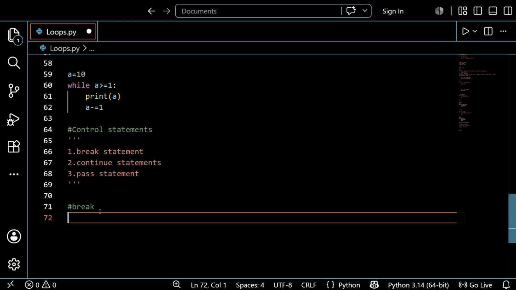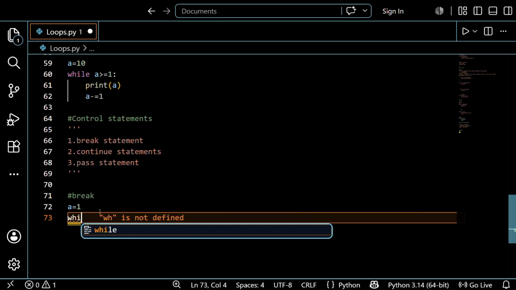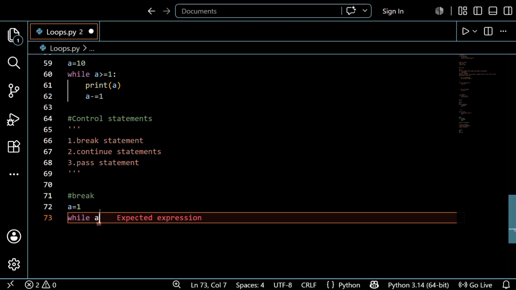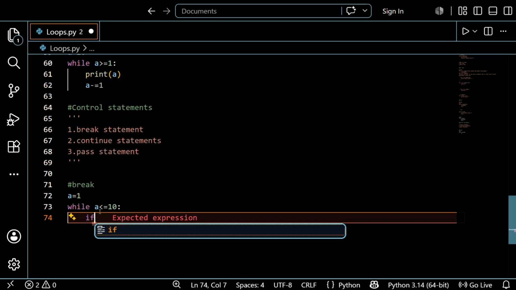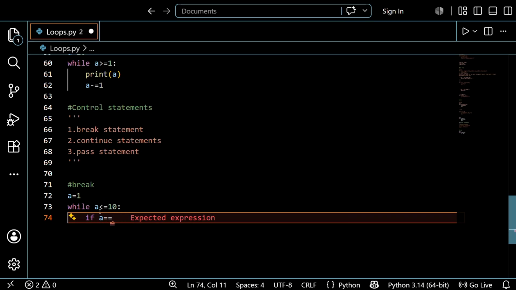So for example, I want to print the 10 numbers, but after printing 5 I just want to stop the loop. Then how can you do it? Just create a variable first and save the number 1. After that, open the while condition and write the condition a less than or equal to 10, right? And just open there and write if a is equal to 5, right?